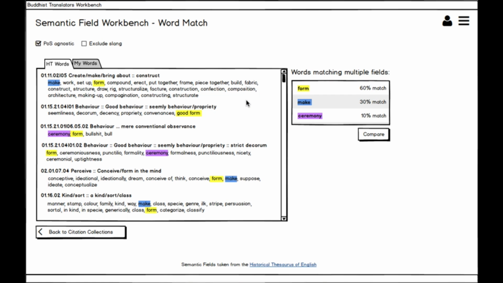Here, we see a list of all the current English words that the historical thesaurus lists under each of our fields, and highlighted words occur in multiple fields. Among them, form occurs in the majority of our fields, and hits both the semantic categories pertaining to the mind and those pertaining to decorum. This suggests that the word form could prove a useful starting point for the rendition of the Sanskrit pun.